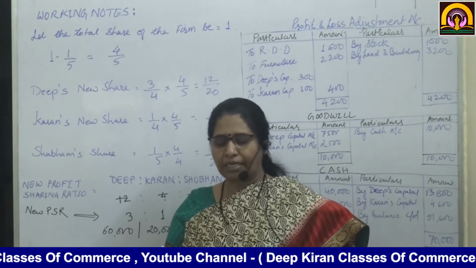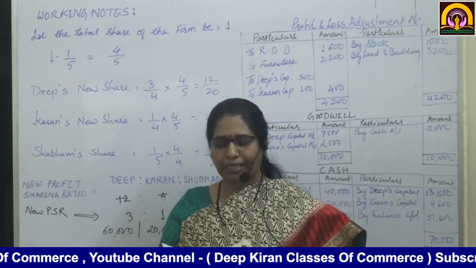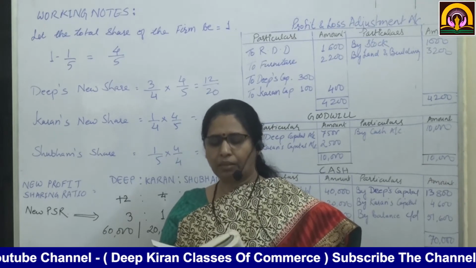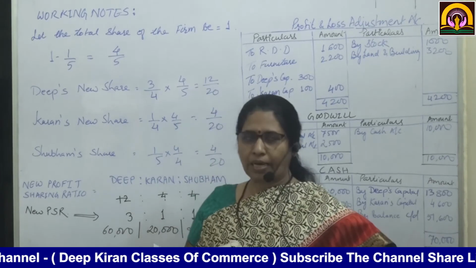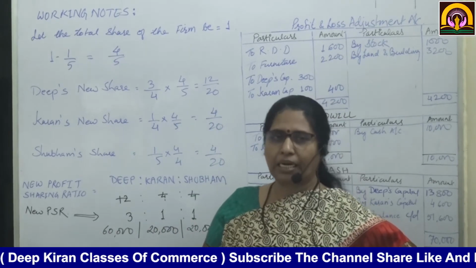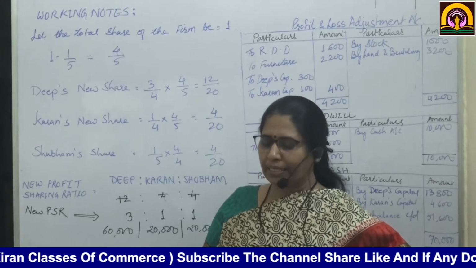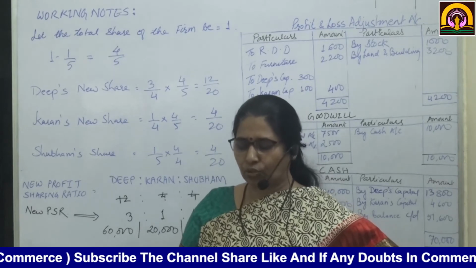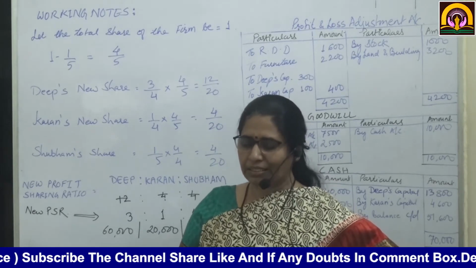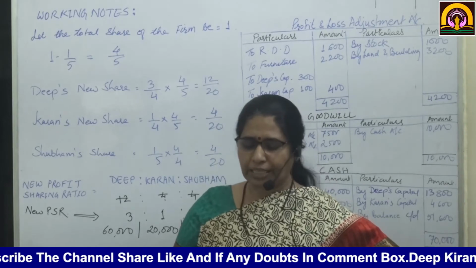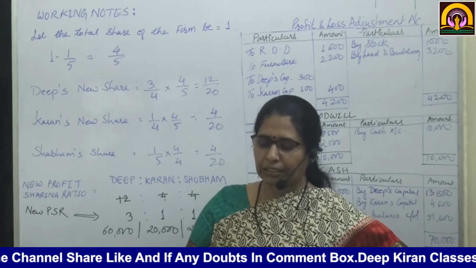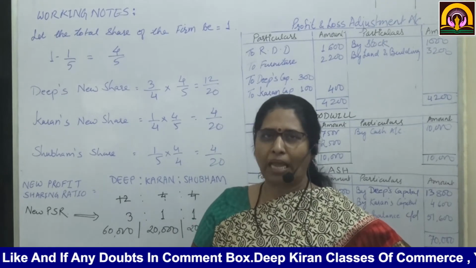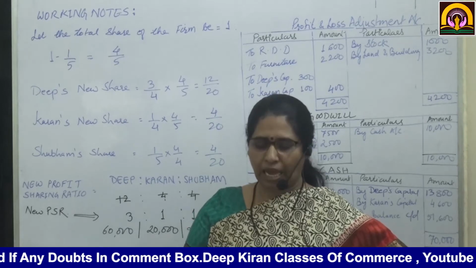See, sundry creditors 40,000, bills payable 10,000, bank overdraft 11,000, capital Deep 60,000, Karan 20,000, general reserve 8,000. On the asset side, cash 40,000, sundry debtors 32,000, land and building 16,000, stock 20,000, plant and machinery 30,000, furniture 11,000. The total of the balance sheet is 1,49,000.